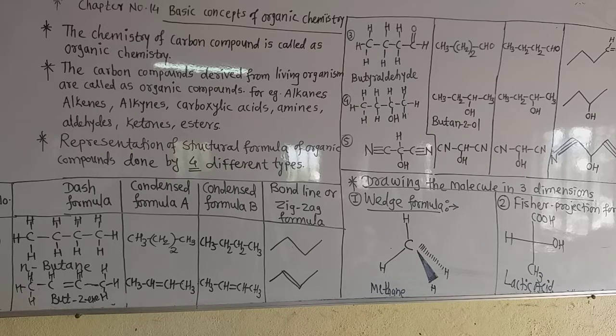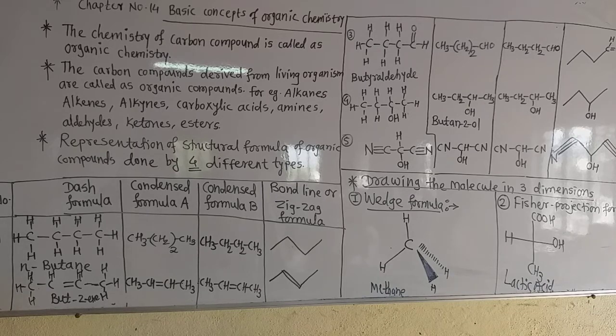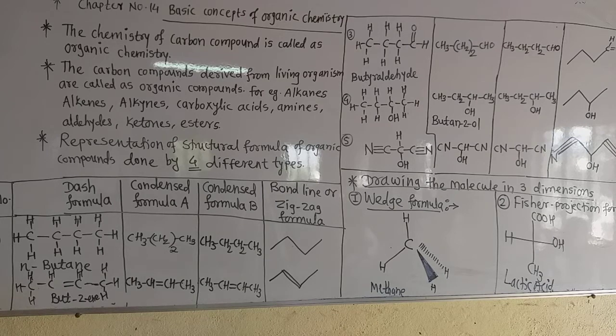So there are totally 4 different types by which we can draw the structure of organic compounds. The first one is the dash formula. In the dash formula we separate all the atoms present in that organic compound by a dash, that is, a bond.